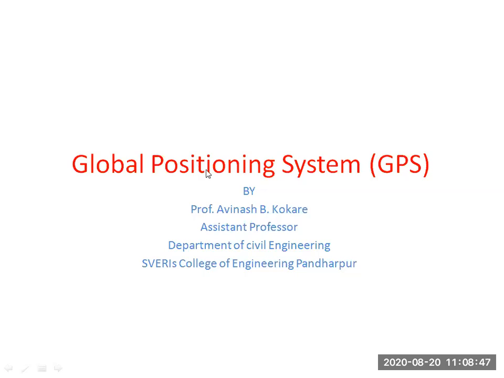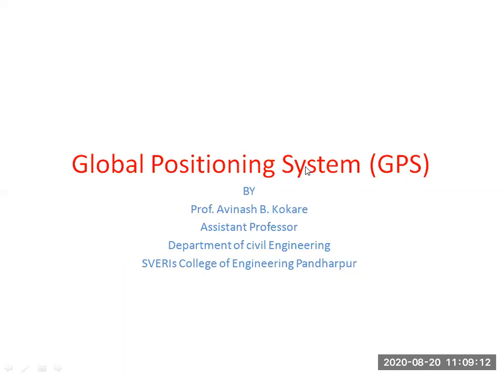Are you getting what is the Global Positioning System? It is a system developed for finding the position on the globe. See, this is the simple meaning of GPS.